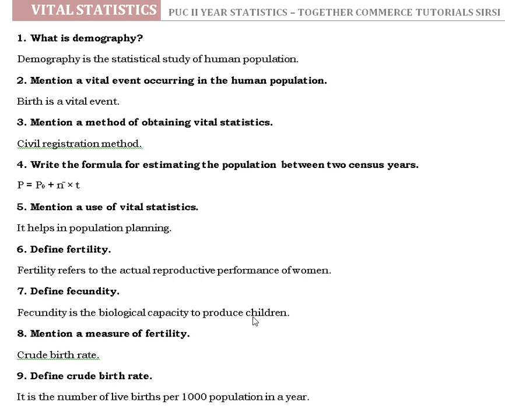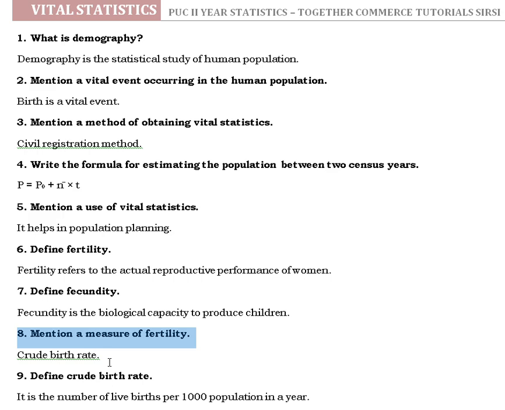5. Mention a use of vital statistics. It helps in population planning. 6. Define fertility. Fertility refers to the actual reproductive performance of women. 7. Define fecundity. Fecundity is the biological capacity to produce children.